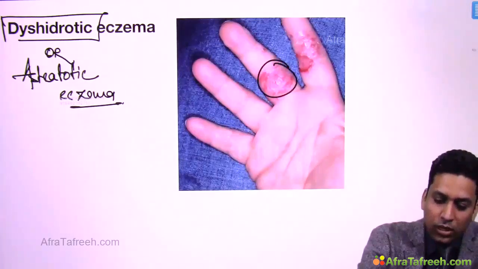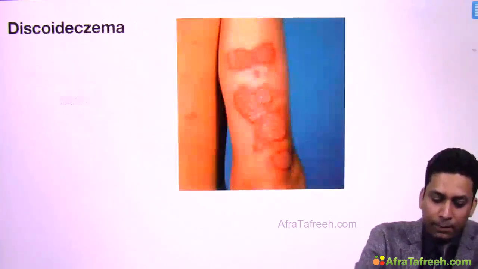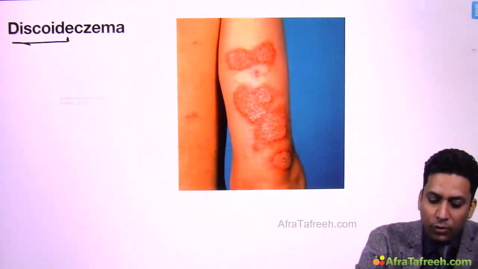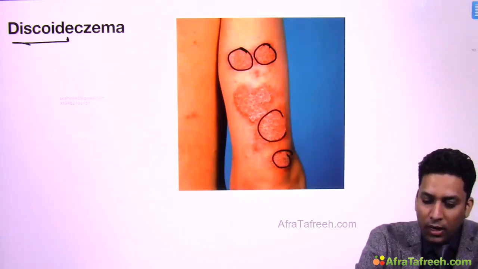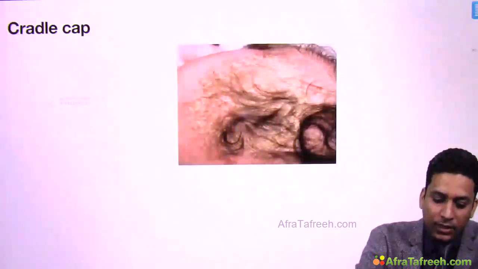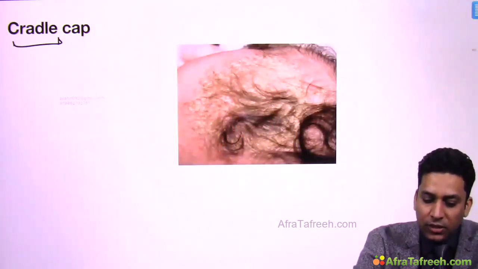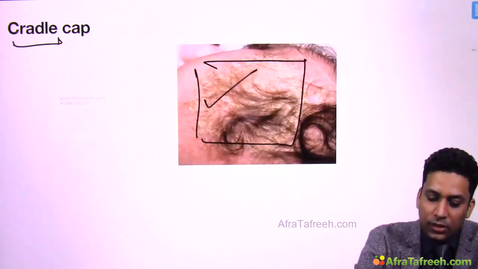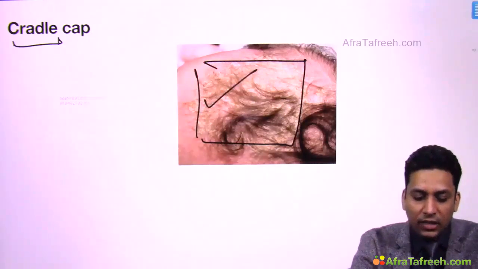Here you can see these oozing out lesions which are present. Then discoid eczema, I told you, here coin shaped lesions are seen, so you can see round coin like lesions are present. Then cradle cap are the greasy lesions which are seen in infants over their scalp, so these are the greasy lesions of seborrheic dermatitis seen in infants.